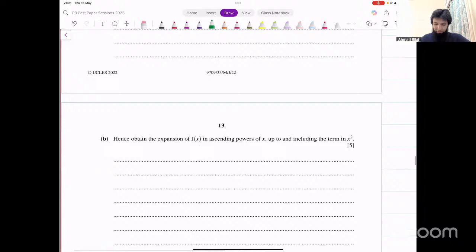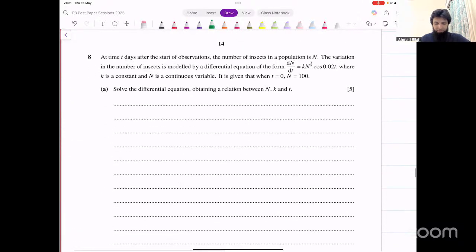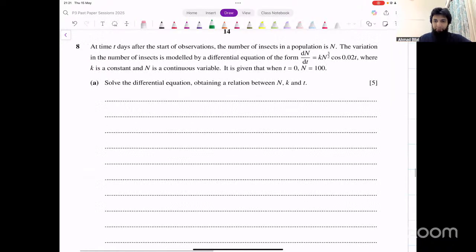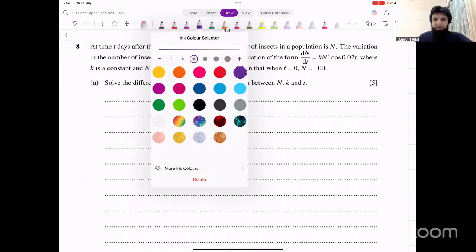7 is just partial fractions and then binomial. Let's skip that as well. Okay, question number 8. That's what most people are asking about. Let's have a look at this next. Question number 8 from this paper.